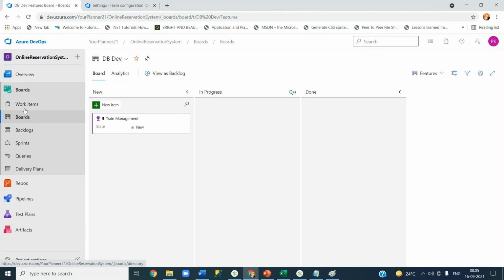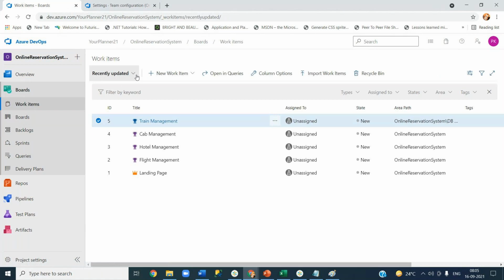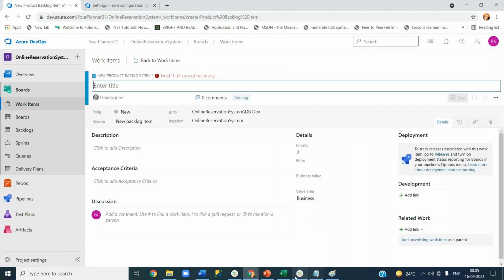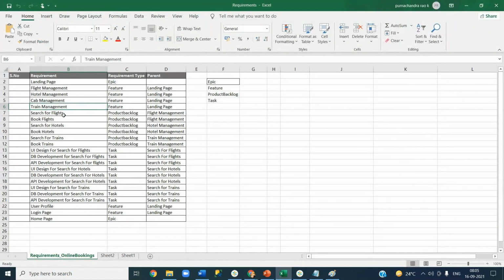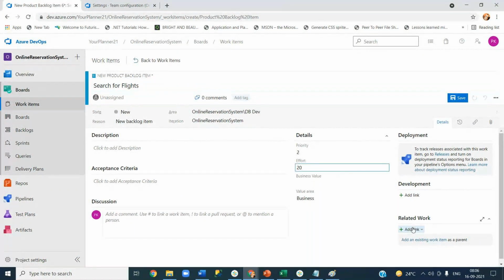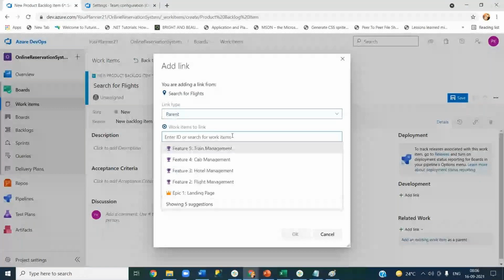First, let me go ahead and add one more work item. Let's go to work item and add a product backlog for the time being. I'm going step by step so that you can clearly understand it. Search for flights, I'm adding it. I'll give some effort as 20 hours, and then add a related work. As it's flights, who is the parent for search for flights? The parent is flight management.